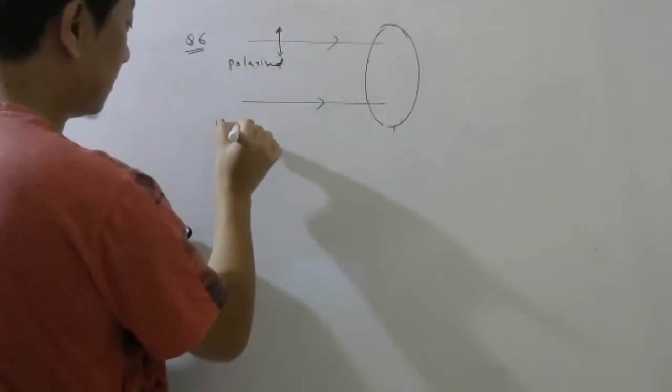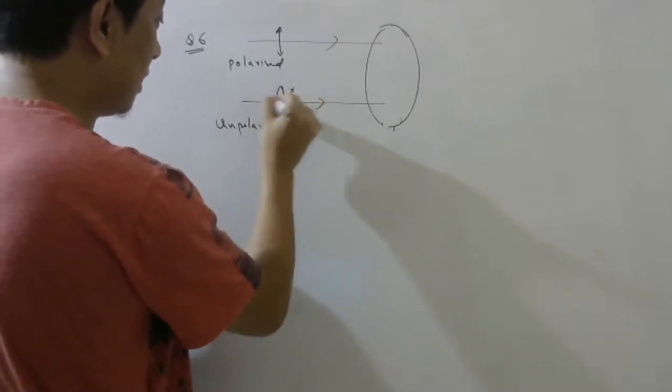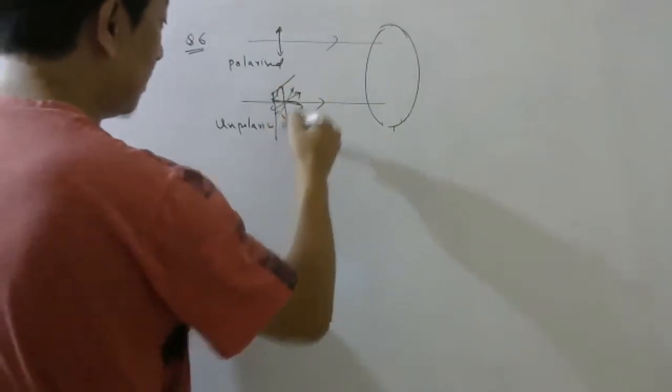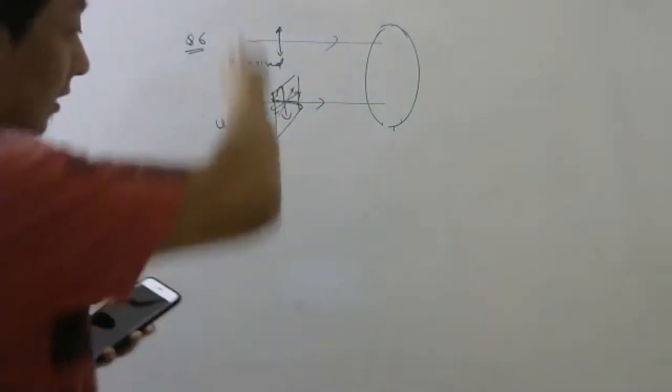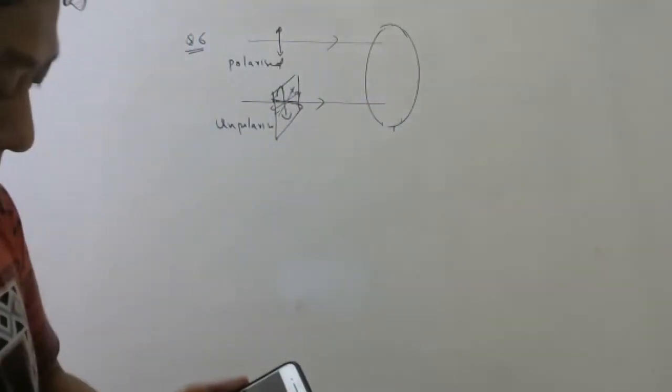This is unpolarized. So this will have oscillations in all directions, but confined in the plane perpendicular to the direction of propagation.